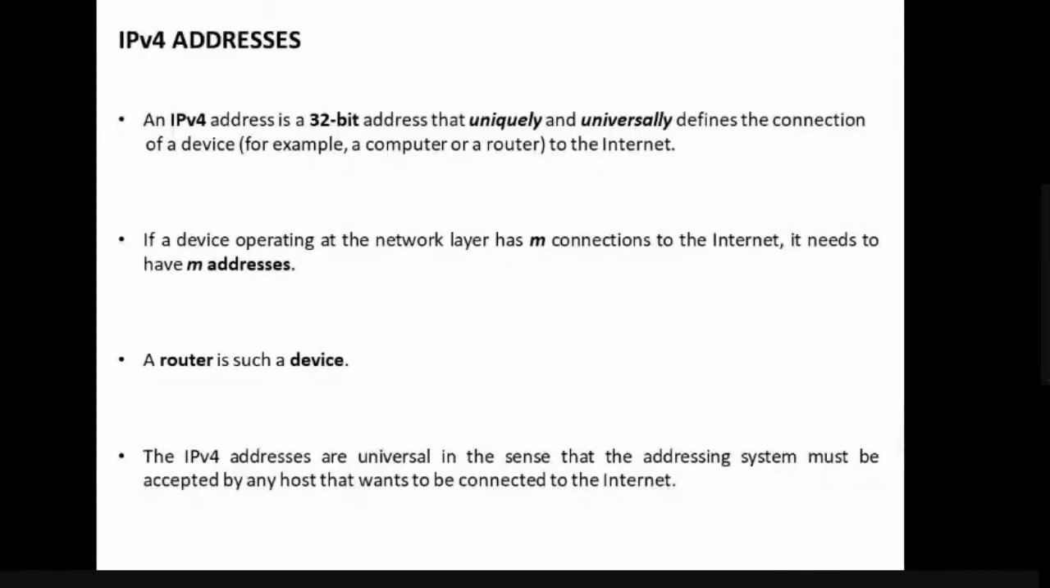As we are saying that IP addresses are universal, why do we call them universal? When a device wants to connect to the internet, it must accept this addressing scheme. Any host that wants to be connected to the internet must accept it, because this addressing scheme helps us identify a particular device on the network uniquely and universally.